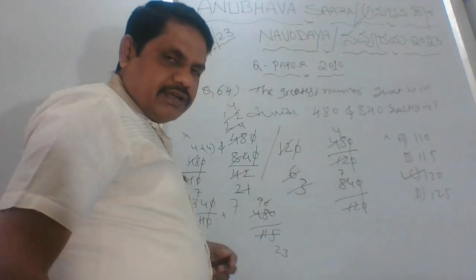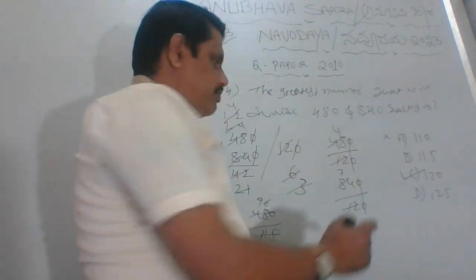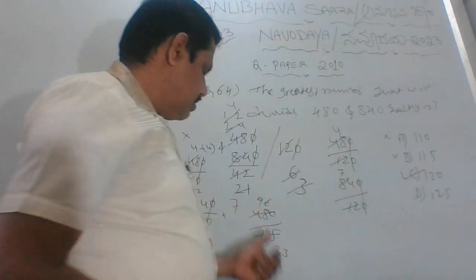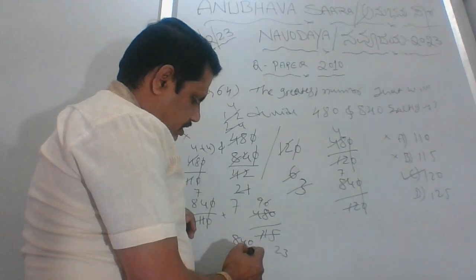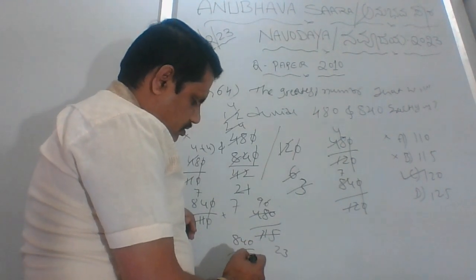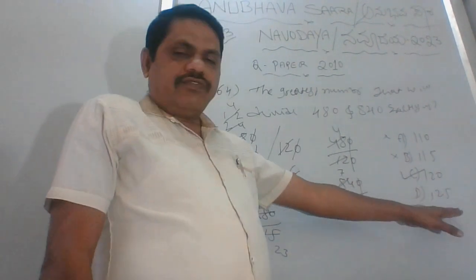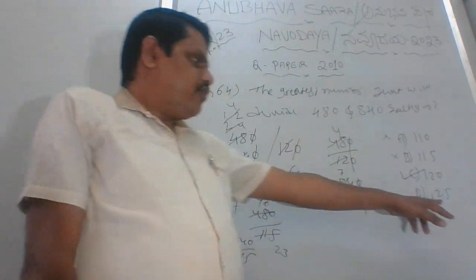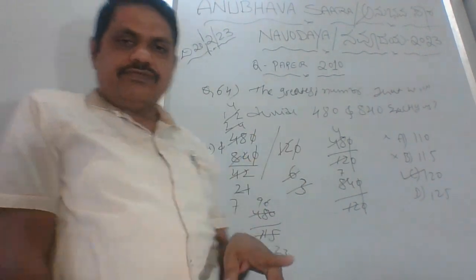Then it won't divide again. So option 2 is also wrong for 480. We will again apply for 840. 115 won't go. Here also 25 is there because 5 is the odd number. Here we have only the even numbers.